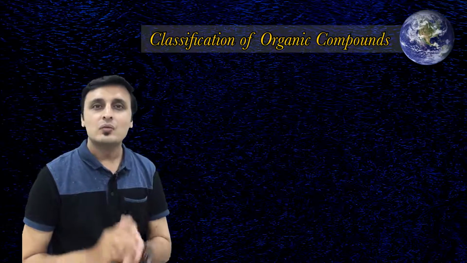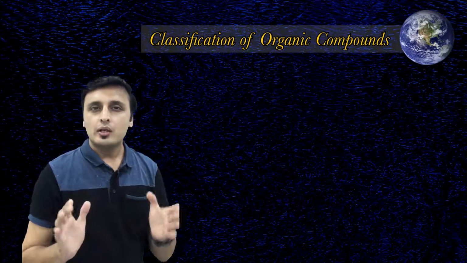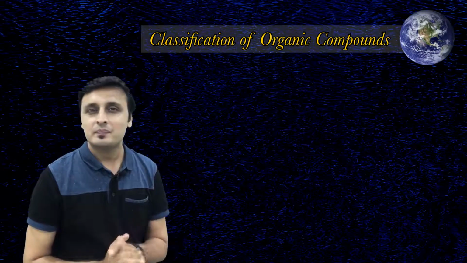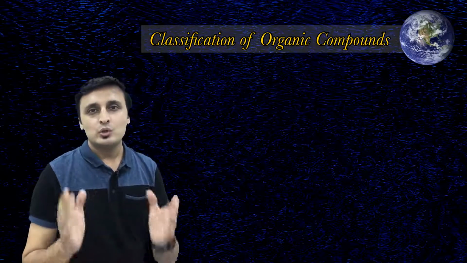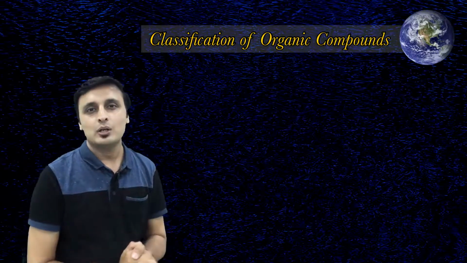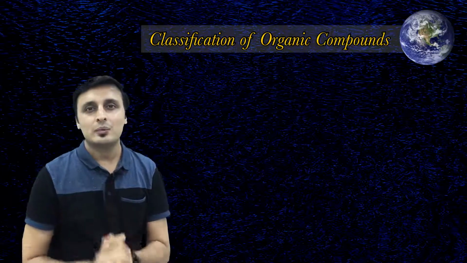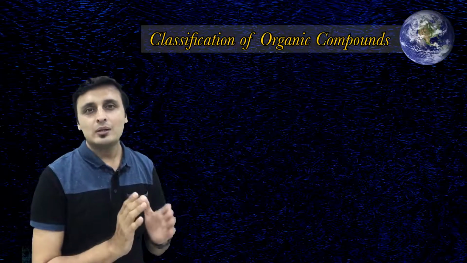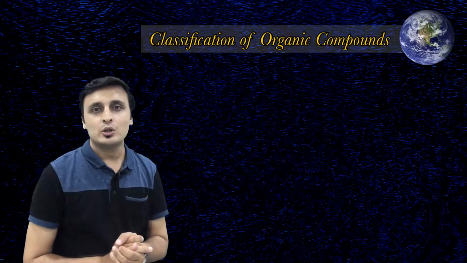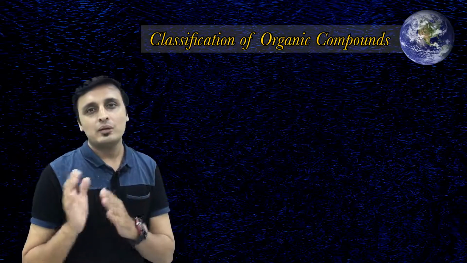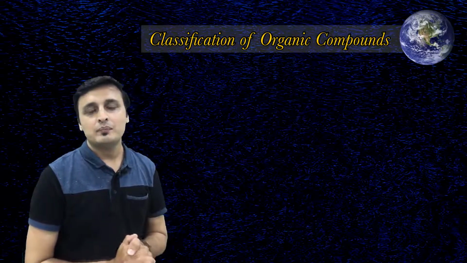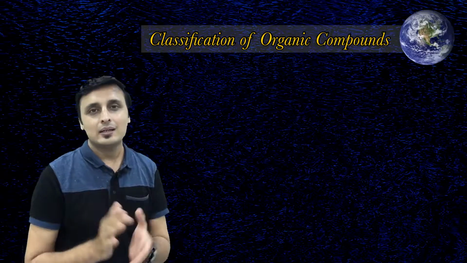The classification of organic molecules. Organic molecules are widely distributed molecules in our system. Now they are categorized into two basic categories. Number one is acyclic molecules and number two is cyclic molecules. Acyclic organic molecules are basically straight chain carbon molecules, and carbon is joined with carbon to form long chain compounds. These compounds may be alkenes, alkynes and alkanes.